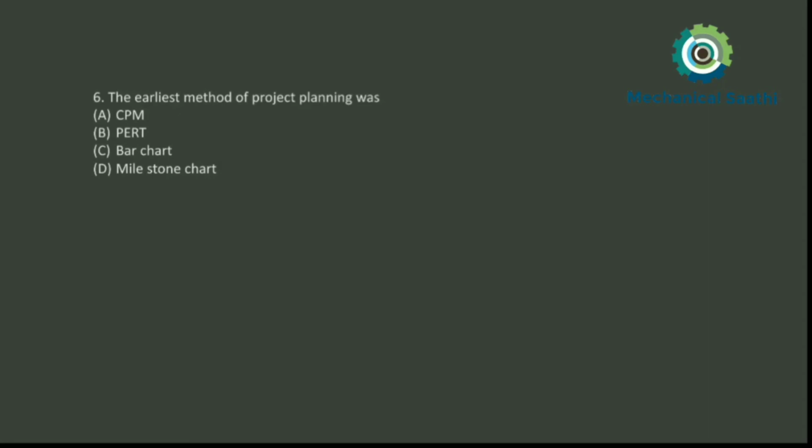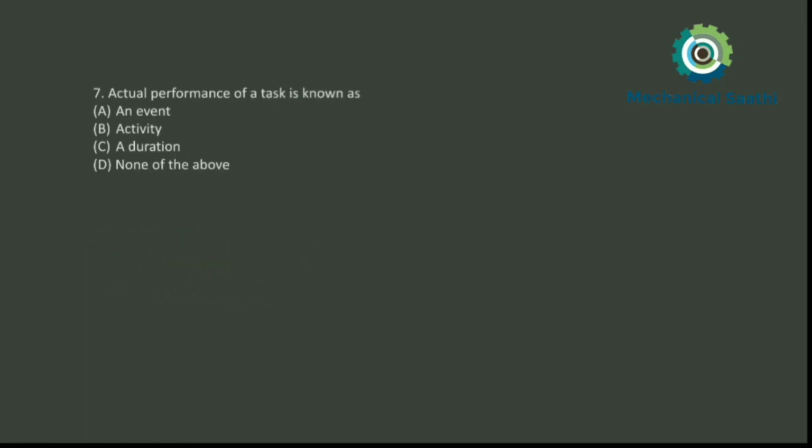Moving towards the next question. The answer will be option C, that is bar chart, which is the earliest method of project planning. Then question number 7 asks: actual performance of a task is known as what? Is it known as an event, an activity, a duration, or none of these? If we see the actual performance of a task, it is shown by an activity.